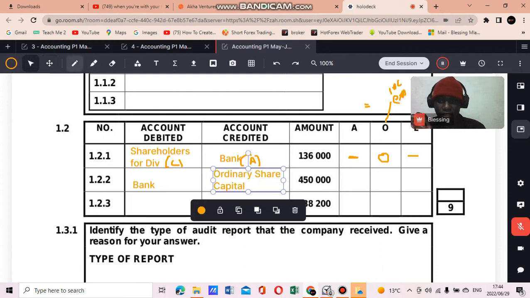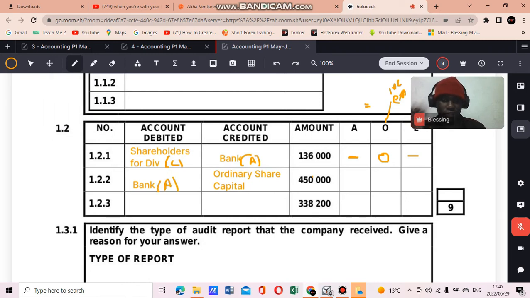And now we can do our accounting equation, which is 450. Bank, I said it's an asset, and since we've received cash, it's increasing. And ordinary share capital is an equity account which increases on the credit side. That's why I created ordinary share capital, meaning that our equity is increasing.